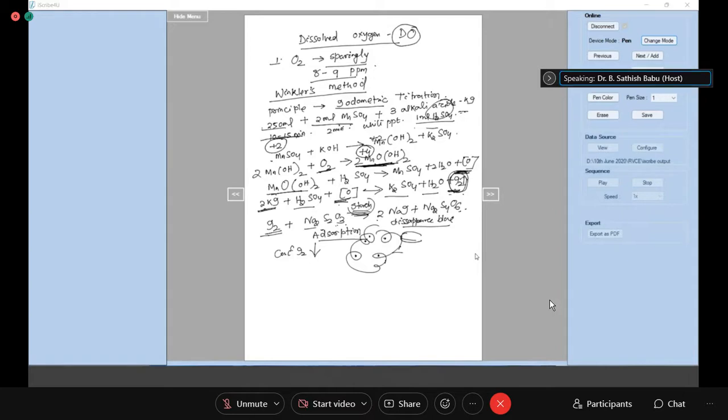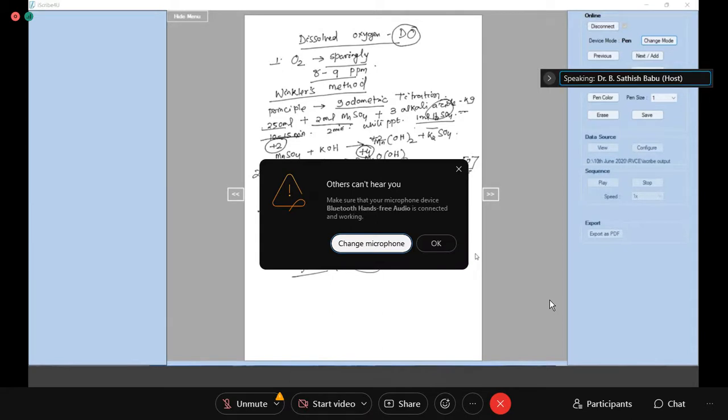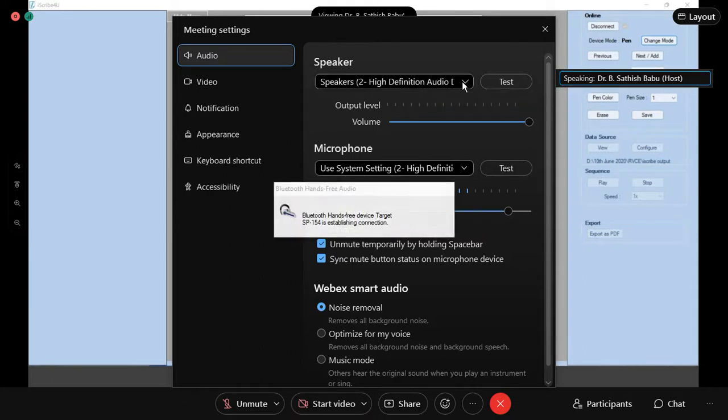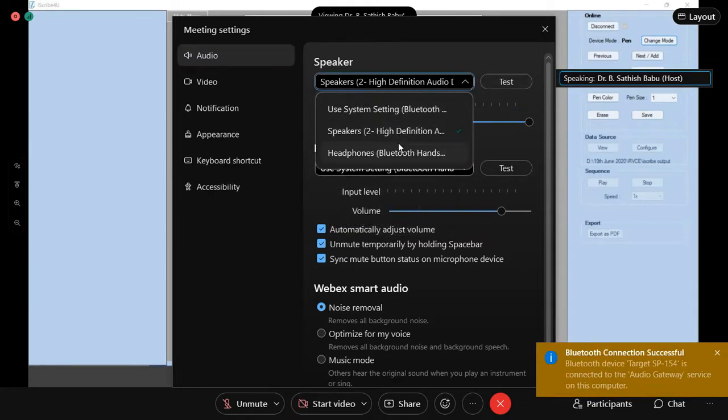How do you make sure that the end point is reached? When the blue color has disappeared, you keep it for 30 seconds and you see that the blue color is not coming back again. Then you note down the reading. Okay, ma'am. Now, what is the aim? To find out the dissolved oxygen. Isn't it?